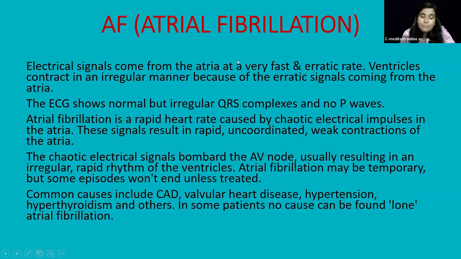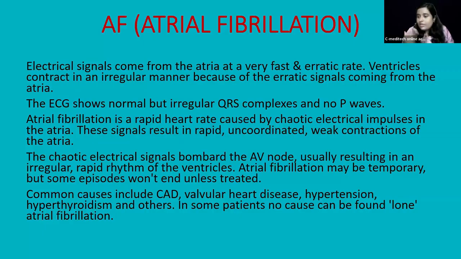So because of that, what will happen? Obviously, the atria will not contract properly. It will start fibrillating. Why? Because so many electrical impulses are acting on the atria. Many hundreds of impulses will fire chaotically in the atrium. These signals are like bombing. You can say so many signals are bombed on the atrium together. But only some will get through the atria, to the AV node, randomly.